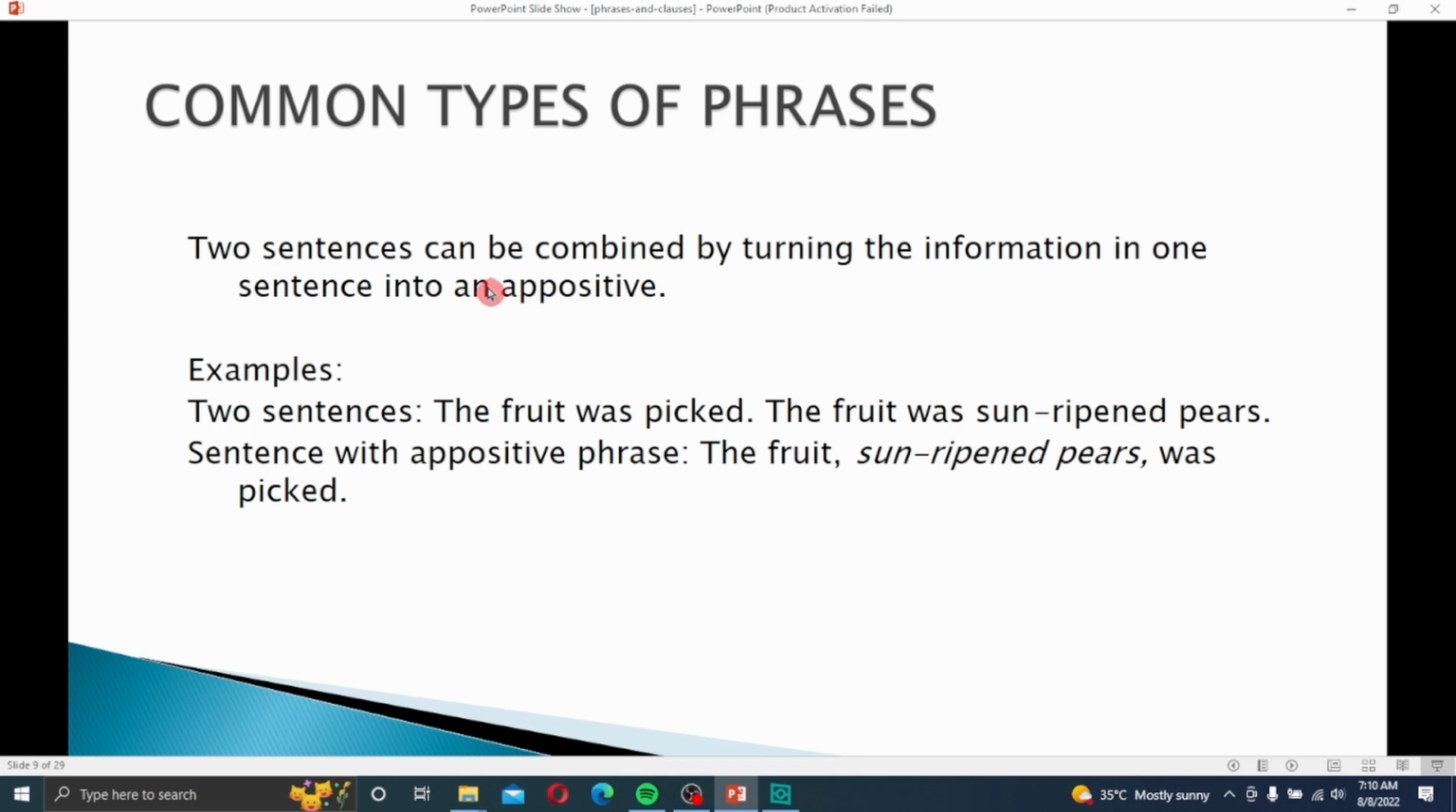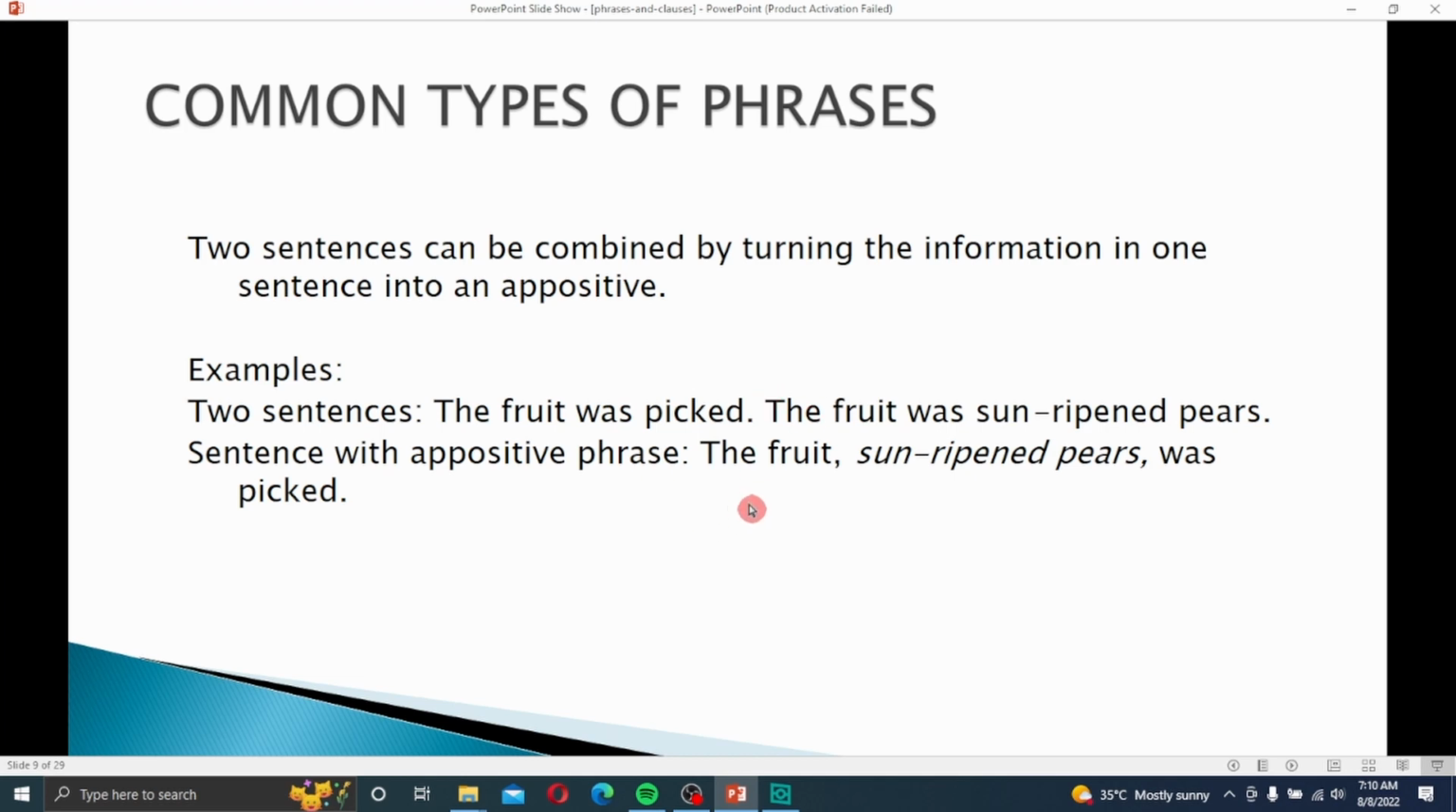Two sentences can be combined by turning information in one sentence into an opposite phrase. Example, two sentences: The fruit was picked. The fruit was sun-ripened. Yes, it's a second sentence. We combine these two sentences using the opposite phrase.